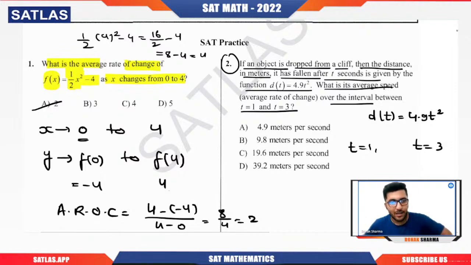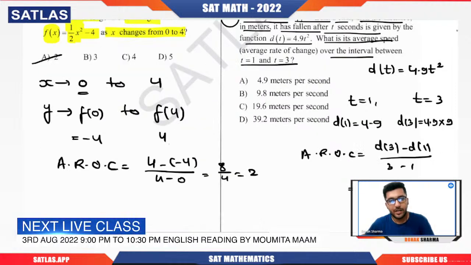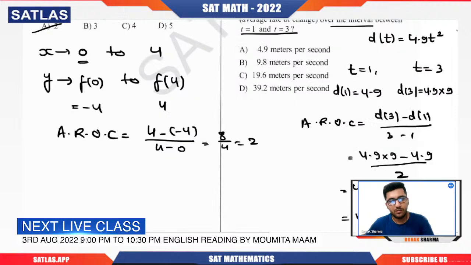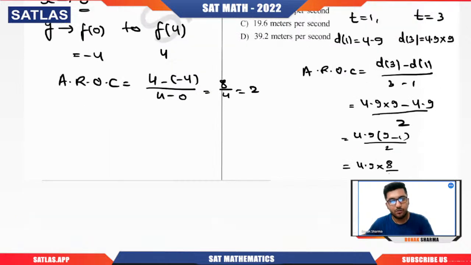So we'll calculate the distance at t equal to 1. d(1) is 4.9 only. What is d(3)? That will be 4.9 times 3 squared, that is 9. We want to calculate the slope, or average rate of change, which will be d(3) minus d(1) divided by 3 minus 1. So this will be (4.9 times 9 minus 4.9) divided by 2. Taking 4.9 common, I have (9 minus 1) divided by 2. 9 minus 1 is 8, and 8 by 2 is 4. So 4.9 times 4 will be 19.6. Got it?